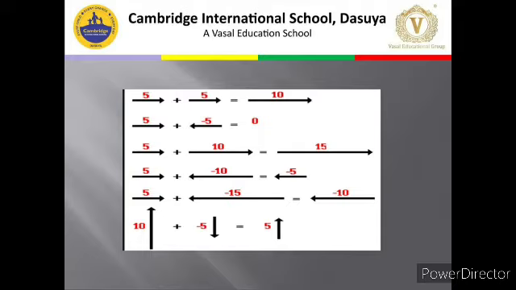Then third is you have 5 Newton force, that is 5 is the magnitude of the force, and you have 10 Newton force, fine, magnitude 10. They both have the same direction, so obviously it will get added and you have 15 Newton. Then fourth part, 5 Newton plus minus 10.